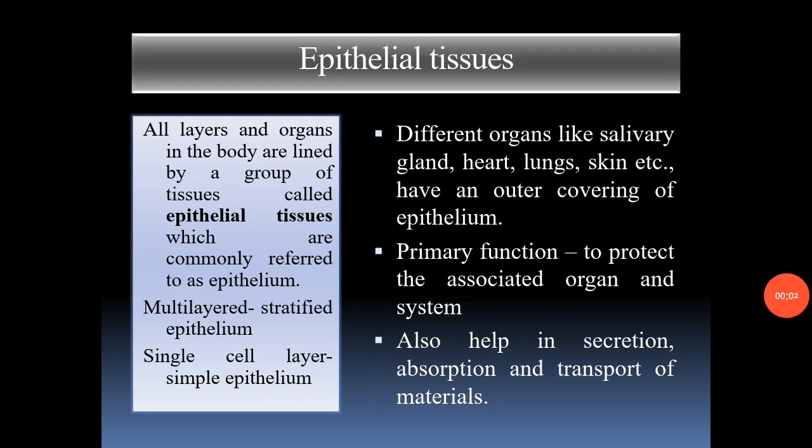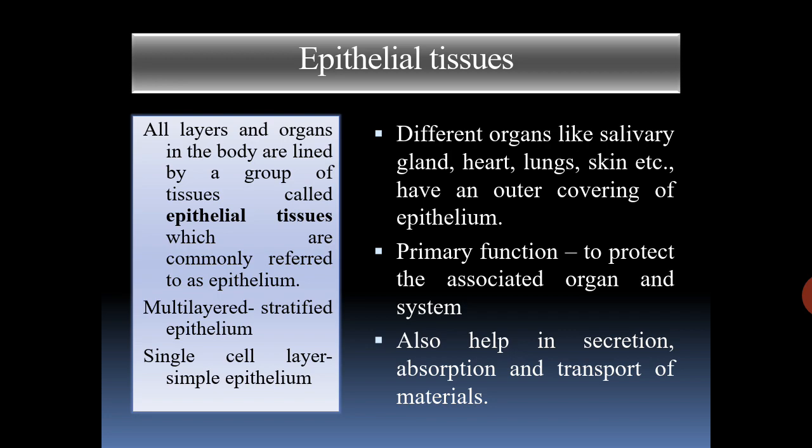Epithelial tissues. All layers and organs in the body are lined by a group of tissues called epithelial tissues, which are commonly referred to as epithelium. If the epithelial tissues are made up of a single cell layer, they are called simple epithelium. If they are multi-layered, they are called stratified epithelium. Different organs like salivary gland, trachea, urinary bladder, skin, buccal cavity, heart, lungs, liver, etc. have an outer covering of epithelium.